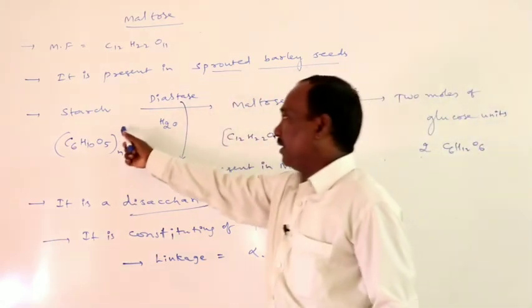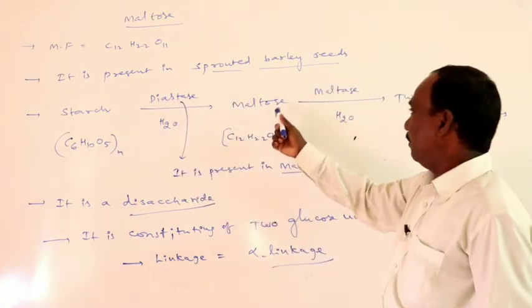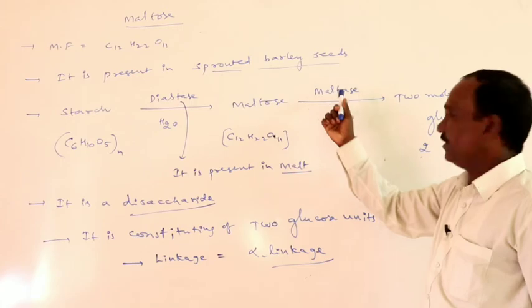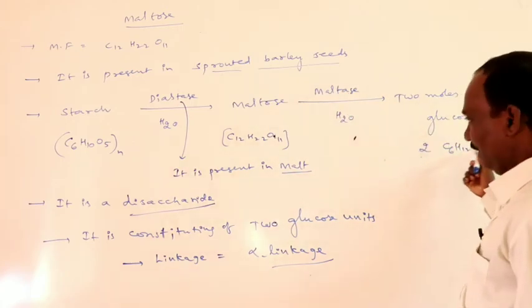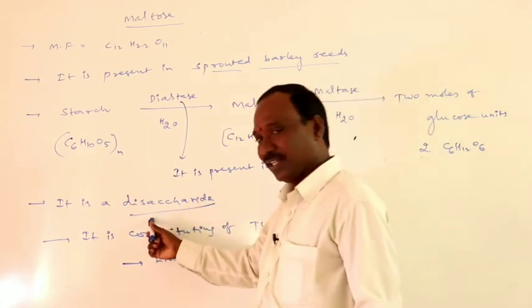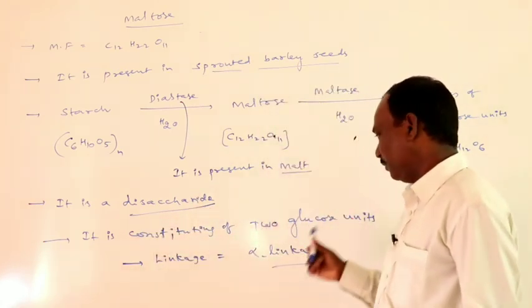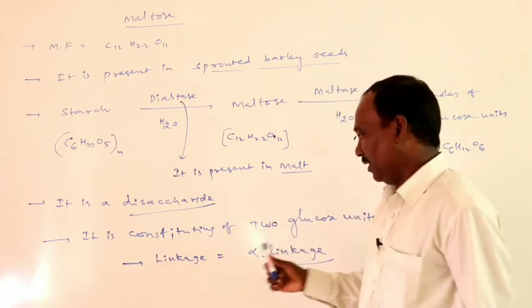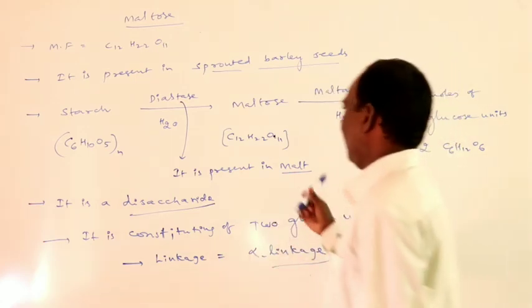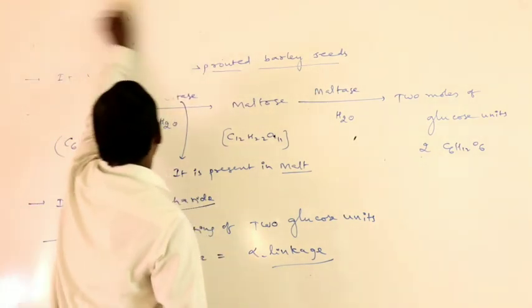Starch hydrolysis in the presence of diastase gives maltose, and maltose in the presence of maltase enzyme gives 2 moles of glucose. It is a disaccharide constituted of 2 glucose units, and the linkage is alpha linkage.